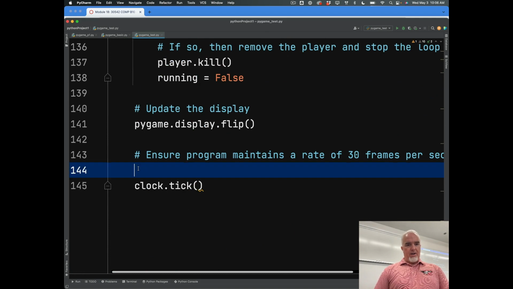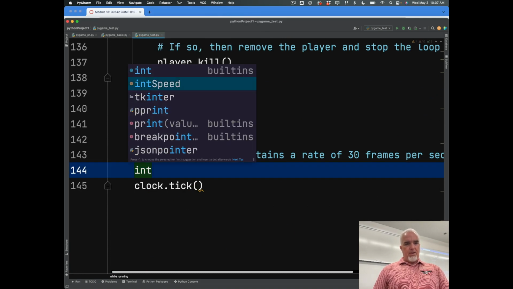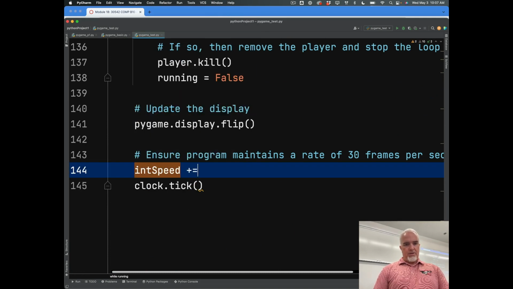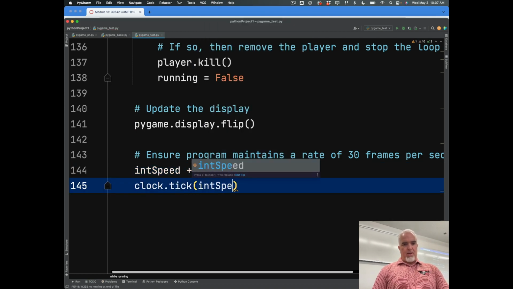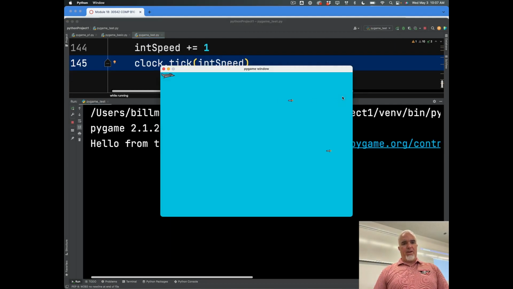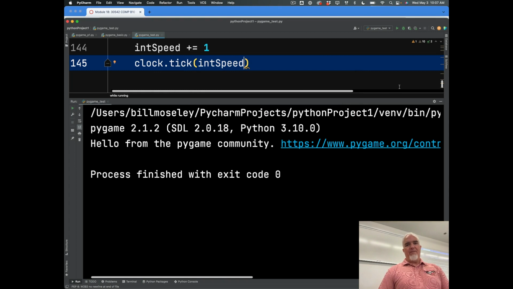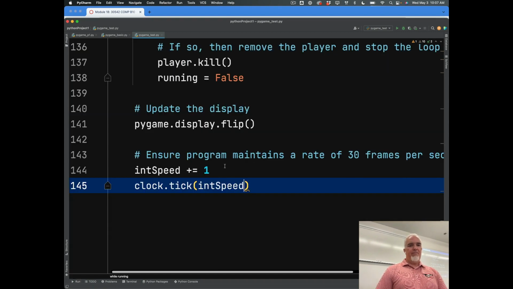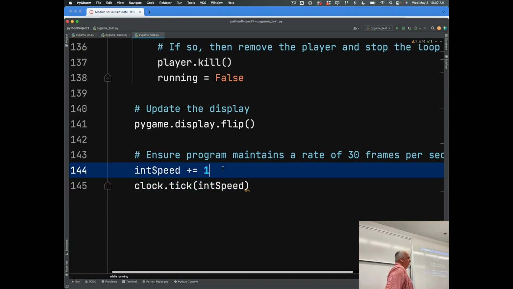And then down here, I could go int speed plus equals 1, and then int speed. Now, the problem with this is that it's going to accelerate really quickly because I have so many frames. See, we already have reached supersonic missiles. But if I increase that more slowly, right, I could do that. I could have it get more and more difficult over time.